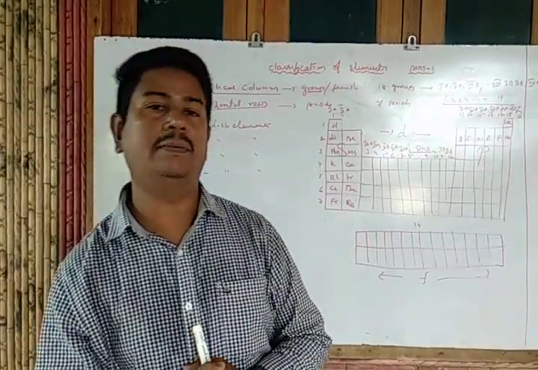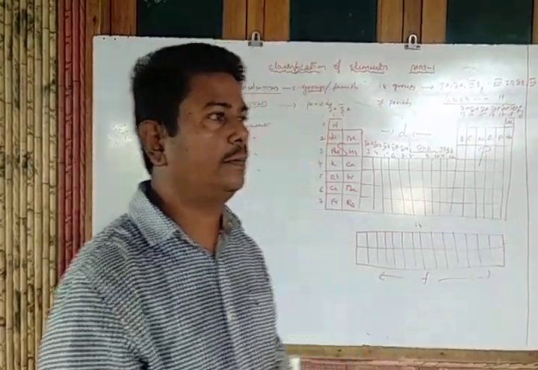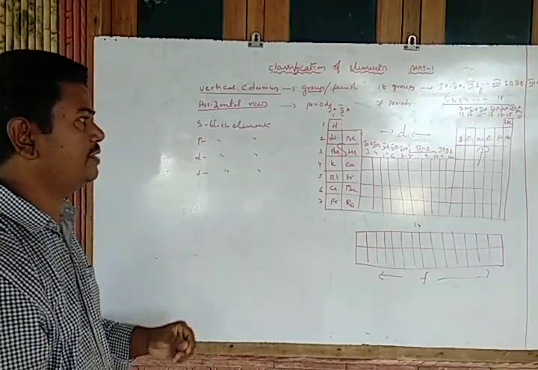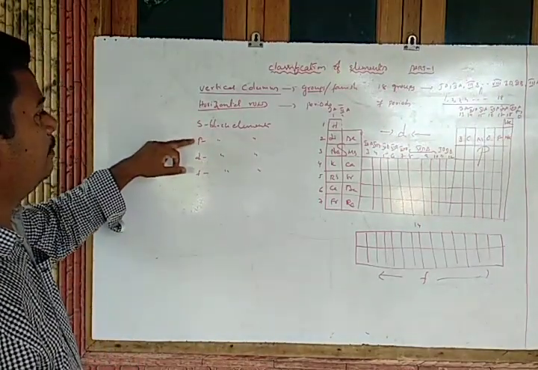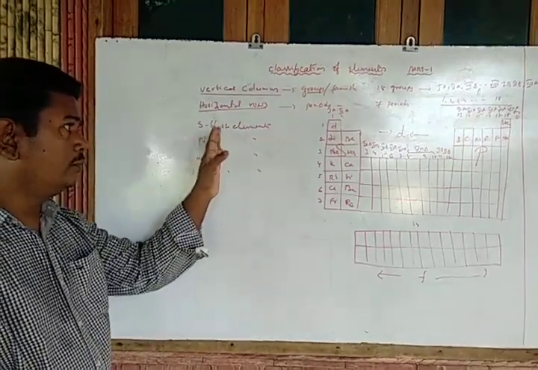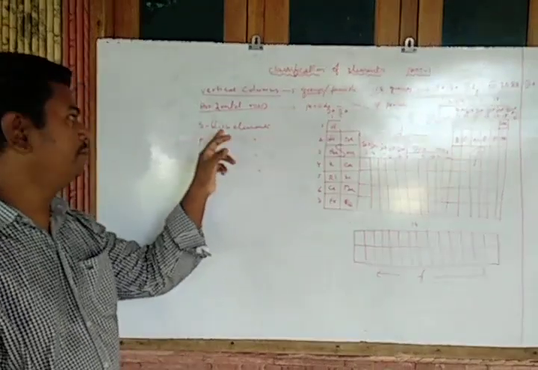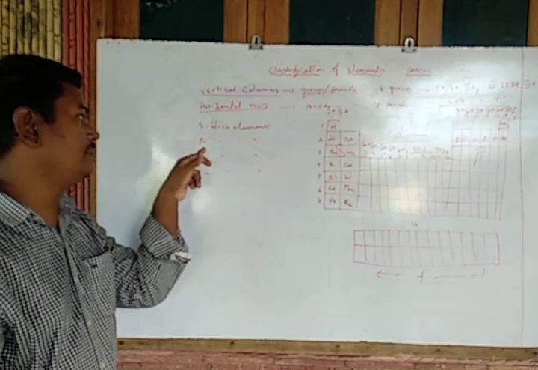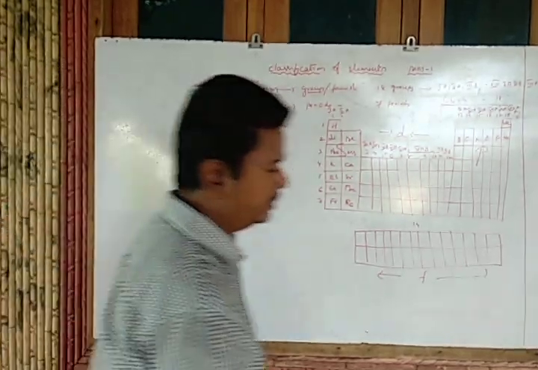F block element. So that's why the total periodic table is mainly classified into four blocks: s block, p block, d block, and f block. Now we study each of the blocks. What is s block, what is p block, and what is d, and what is f.